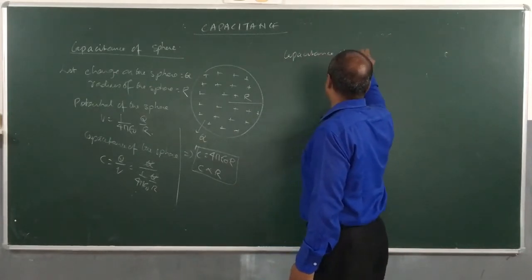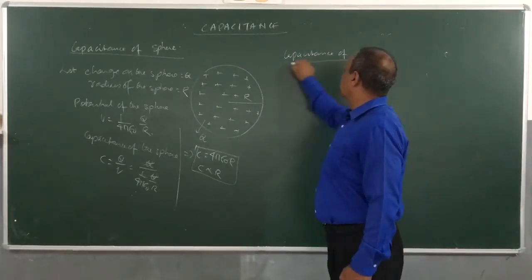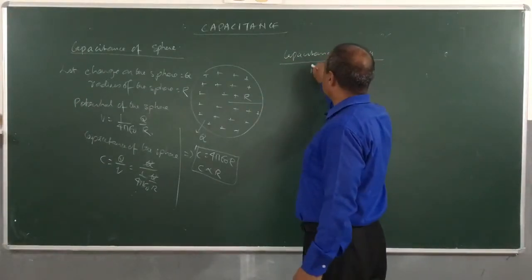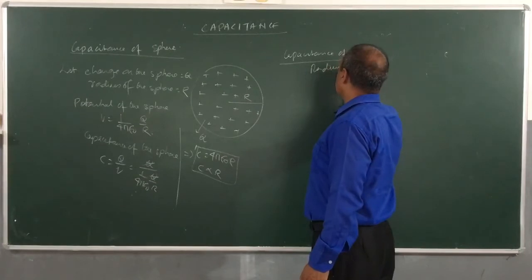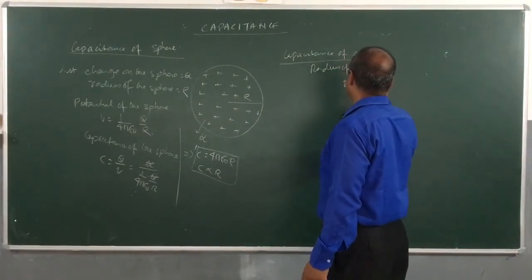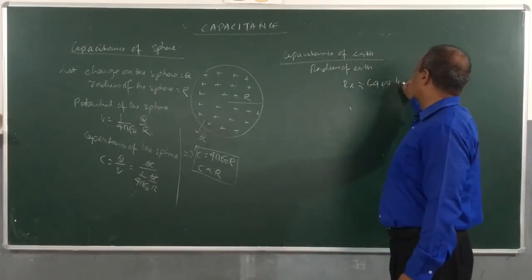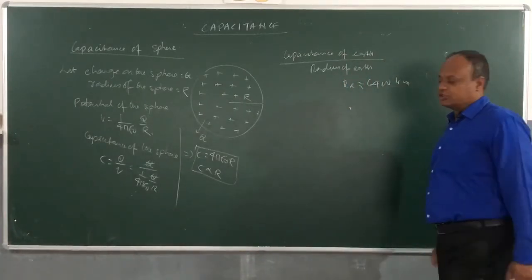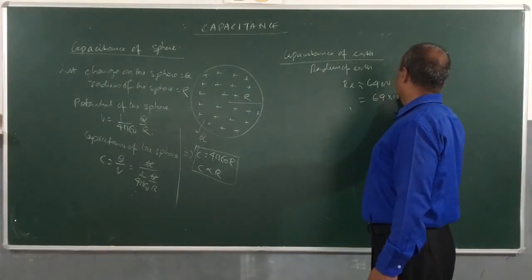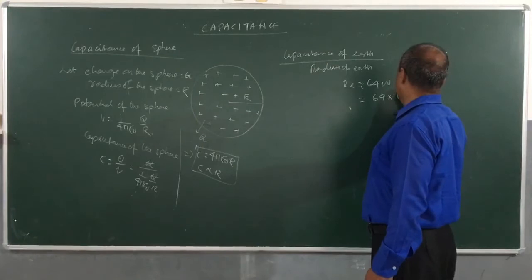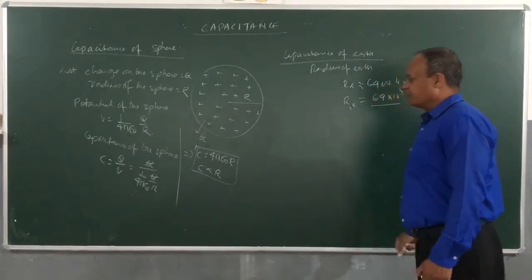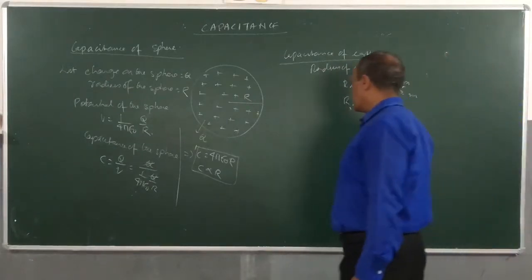Capacitance of earth. Children, earth acts as a giant sphere, and radius of earth is how much? Radius of earth RE is nearly 6400 kilometers. If we change into meters, then it will be 64 into 10 power 5 meter. So this is radius of earth, and when we know radius of earth, we can easily calculate capacitance.